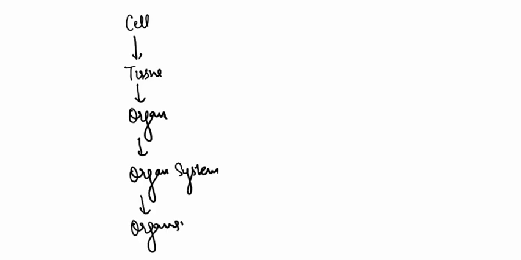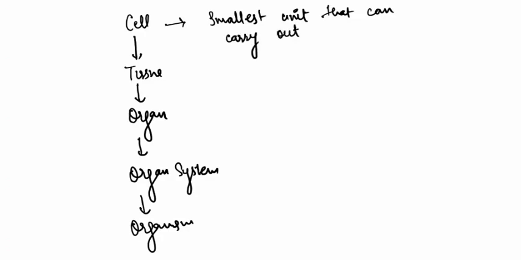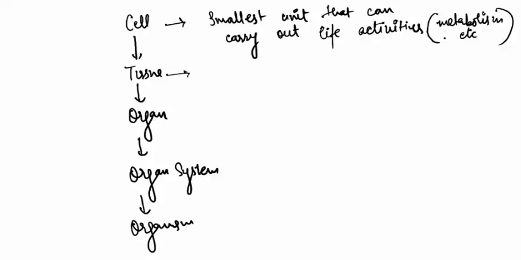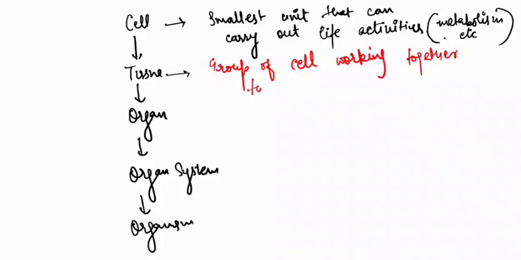So what is a cell? A cell is the smallest fundamental unit of life that performs the basic living organism functions that include metabolism, that consists of anabolism as well as catabolism. Like a cell carries out a function known as photosynthesis, that is the formation of glucose, as well as it carries many enzymes that perform the function of catabolism, that is the breakdown of the larger complex to smaller ones.